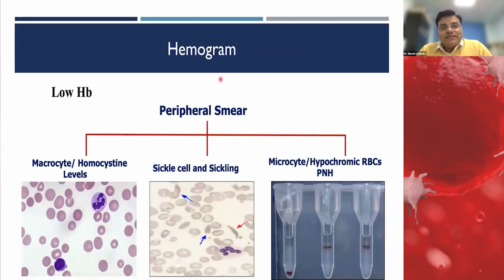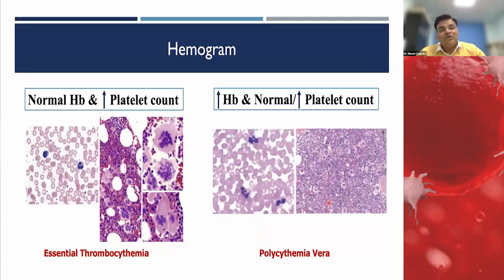So what are the investigations where we can find that this patient has a particular deficiency, or which can be suggestive of it? Simple tests like hemogram and peripheral smear. If you find macrocytosis, are we dealing with increased homocysteine levels, because folate or other deficiency can interfere and also cause macrocytosis. Similarly, in sickle cell anemia, thrombosis is very common. If we find sickle cells on the peripheral blood, that can be the reason for thrombosis. Or PNH, where a patient presents with hemoglobinuria, we do the PNH testing, so we will find the cause.